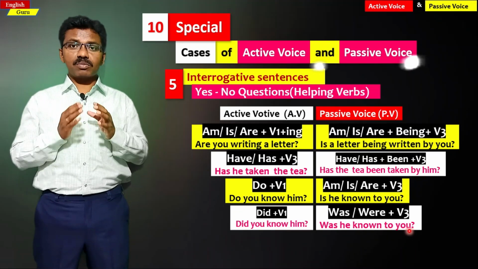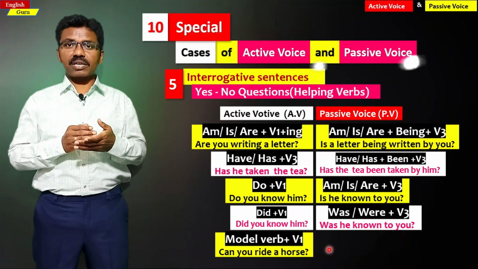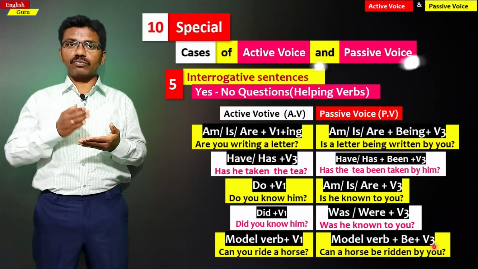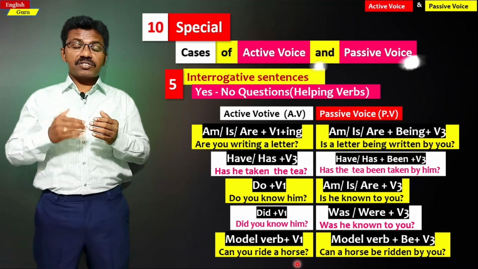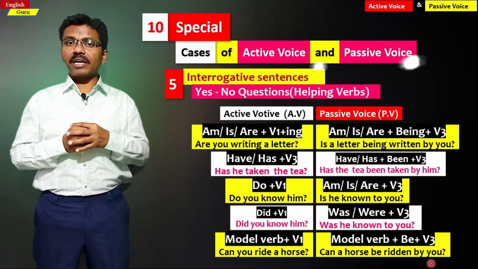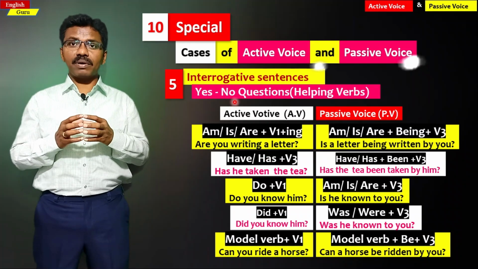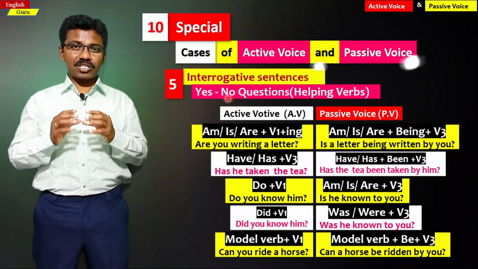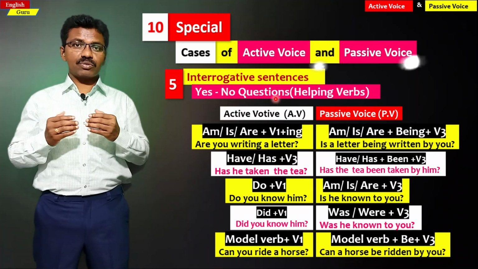If in the active structure modal verb plus verb 1 appears, we have to change this into passive structure like modal verb plus be plus verb 3. For example, can you ride a horse? It is changed as can a horse be ridden by you? So these are all the interrogative sentences which are formed with the help of helping verbs. They are called yes or no questions, and this is also a special case in active and passive voice.